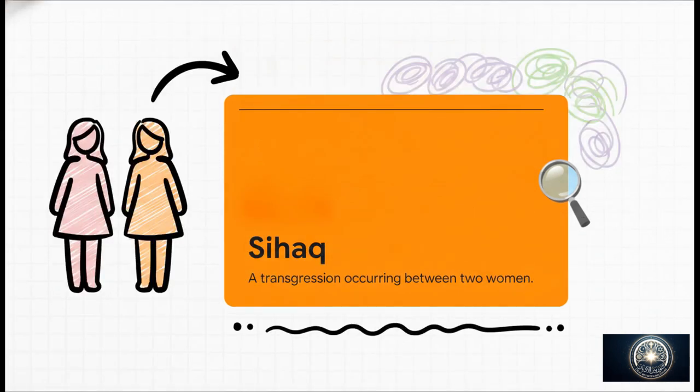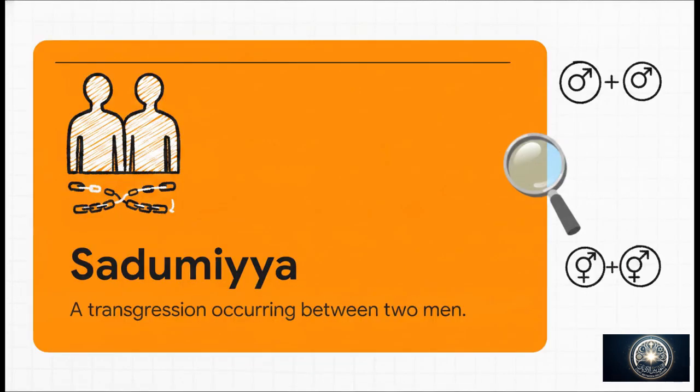Next up is sihak. And notice how the terminology totally shifts based purely on the gender of the participants. This one defines a transgression occurring specifically between two women. And rounding out our bilateral categories is sadumiya, which is defined as a transgression between two men. So with zina, sihak, and sadumiya, the source material systematically categorizes every possible one-on-one gender pairing. It covers the whole shebang for pairs.